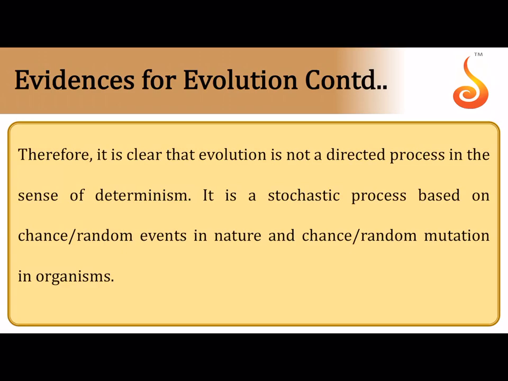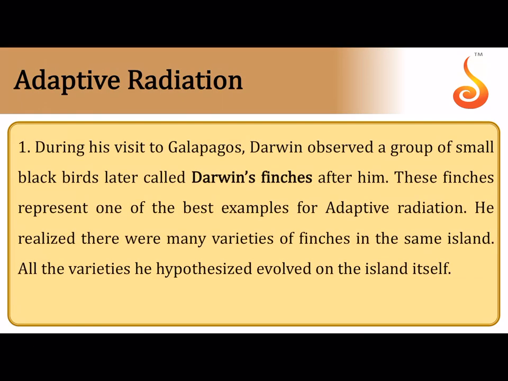Therefore, it is clear that evolution, as I was telling you, is a stochastic process. It doesn't follow a definite direction. Today the white winged moths are living happily, tomorrow the dark winged moths will live happily. So there is no specific reason. You cannot say that before industrialization the fate of the white winged moths was good and now the fate has become bad. It is not something that is predetermined or that can be explained. It is purely a matter of chance. It is non-directional, and that's why it is called a stochastic process. Okay.